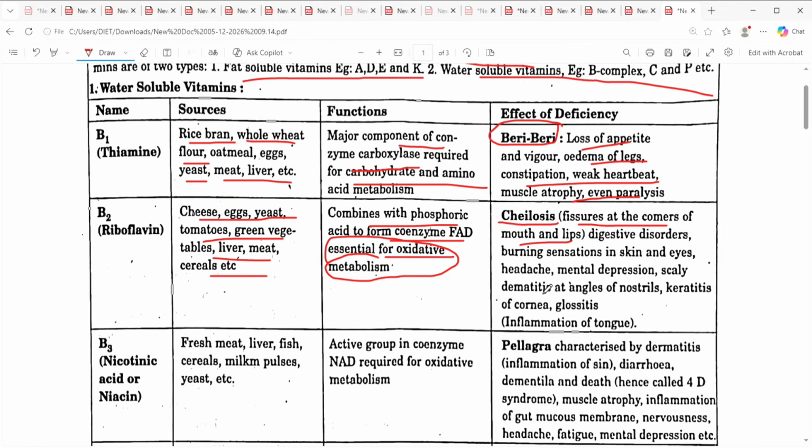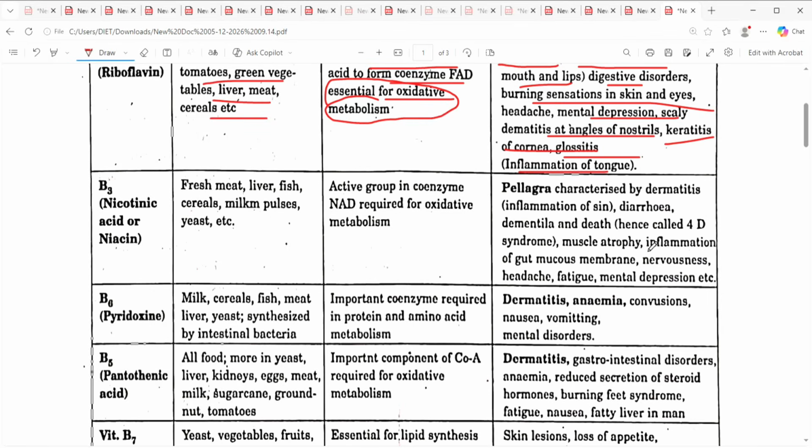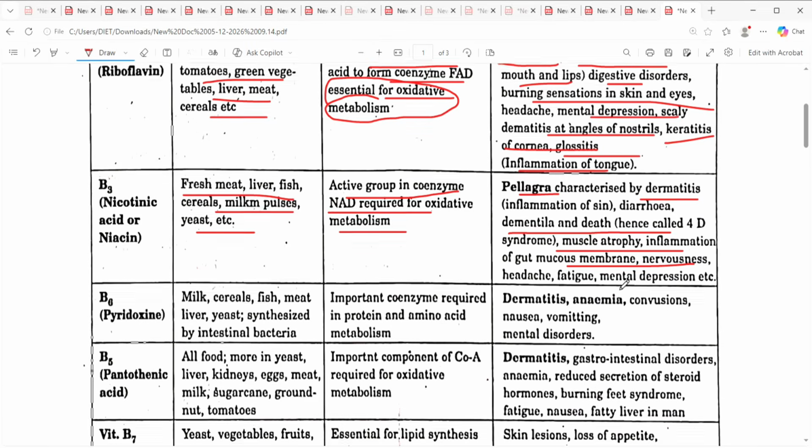Then inflammation of the tongue, which we call glossitis, keratosis of cornea, dermatitis, mental depression, scaly skin, burning sensation in skin, eyes, digestive disorders. Next B3, nicotinic acid or niacin. Sources are fresh meat, liver, fish, cereals, milk, pulses, yeast. Active group in coenzyme NAD required for oxidative metabolism. Deficiency causes pellagra, characterized by dermatitis, diarrhea, dementia and death, also called 4D syndrome. Also muscular atrophy, inflammation of gut, mucous membranes, nervousness.